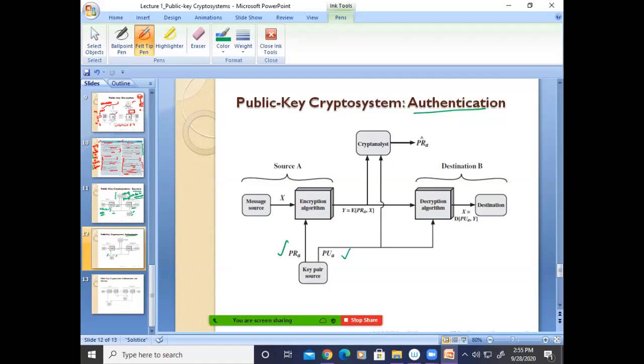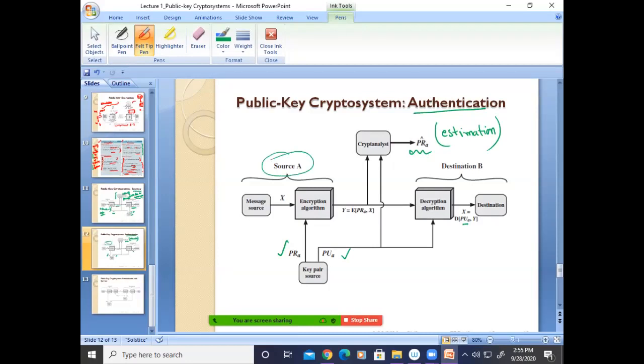PUA is the public key generated by the source A, and PRA is the private key generated by the source A. And here it is the same, so he is estimating the private key generated by the source A. This provides authentication because the destination B is using the public key of the source A.